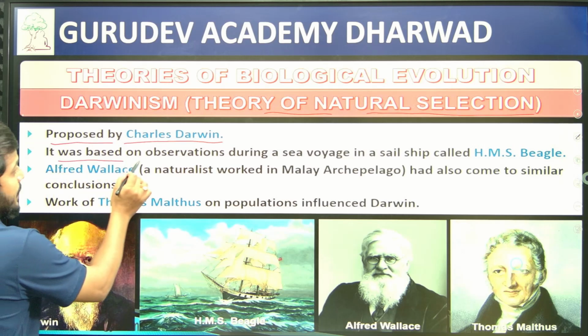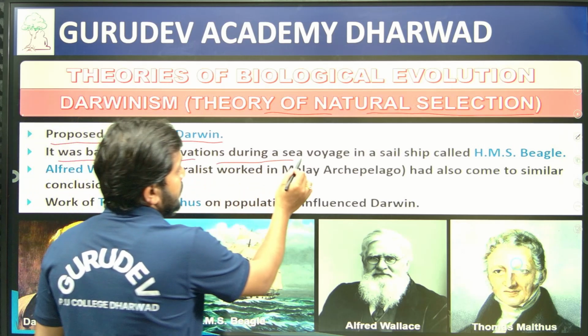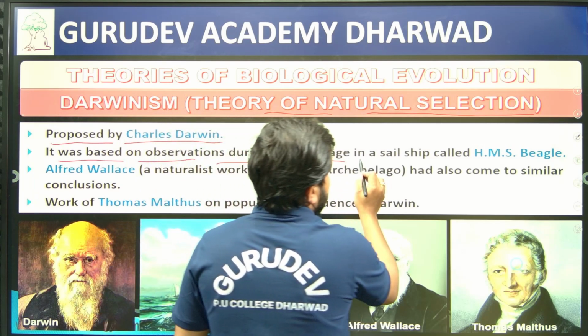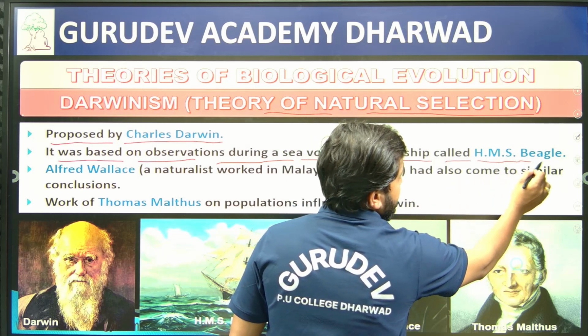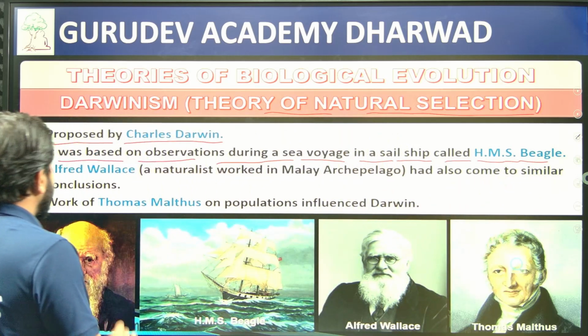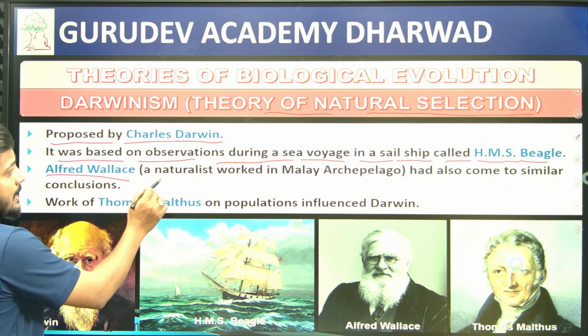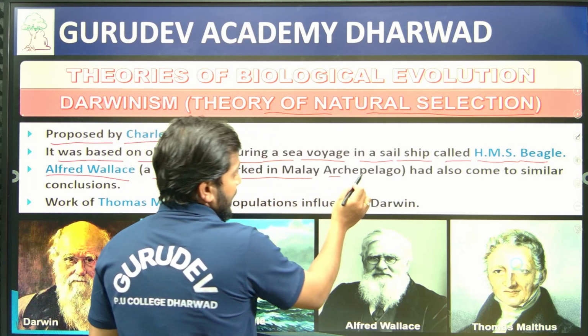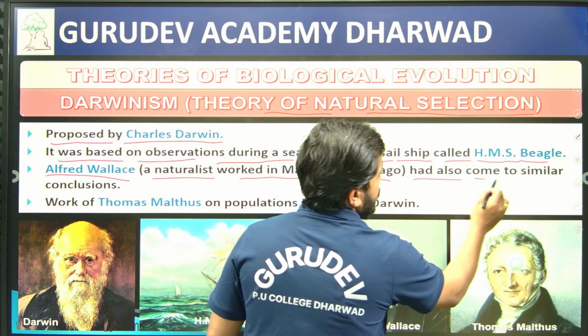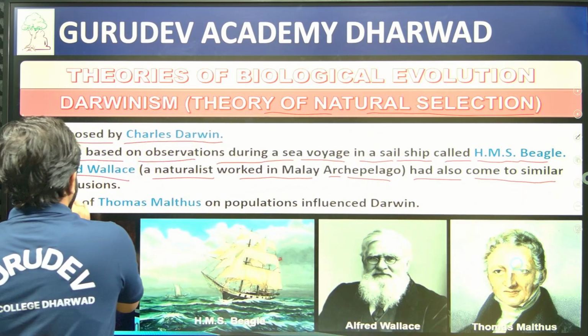It was based on his observations during a sea voyage on a sail ship called HMS Beagle. Then Alfred Wallace, a naturalist who worked in the Malay Archipelago, also came to similar conclusions.